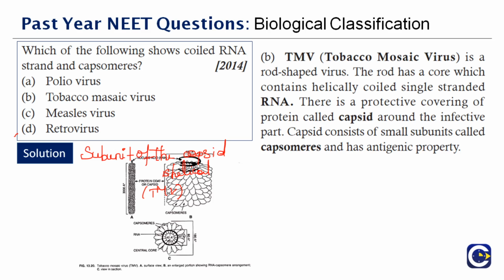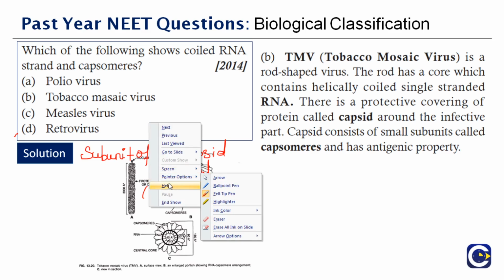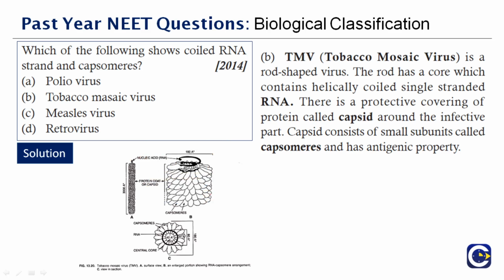So I have given you a picture of tobacco mosaic virus here. I think you can see it here. This is how it works. You can see the arrangement: you have capsomeres, you have RNA, and you have the protein coat, which is the infectious part, covering the infectious part, which is called the capsid. Therefore, the correct answer is option B.